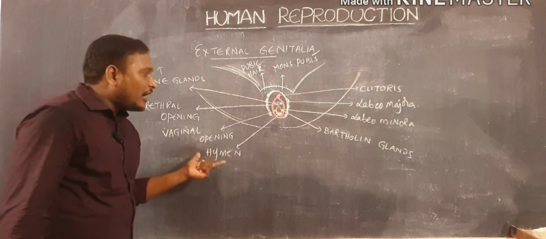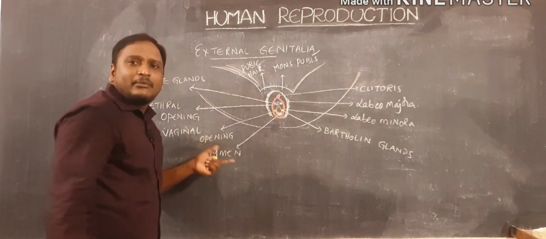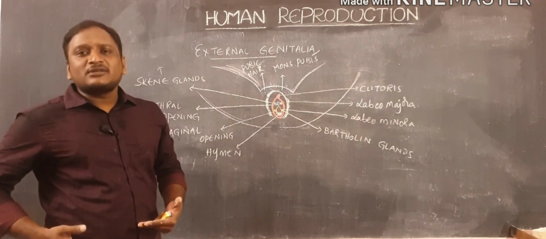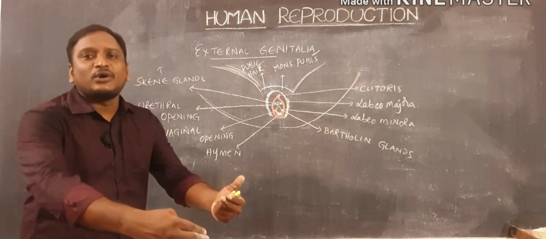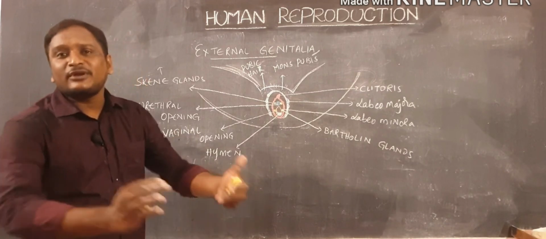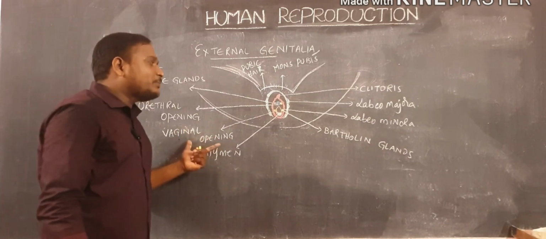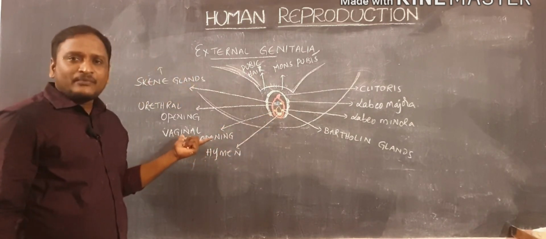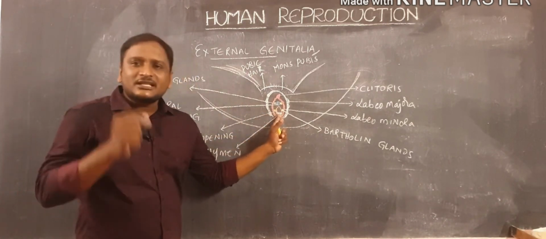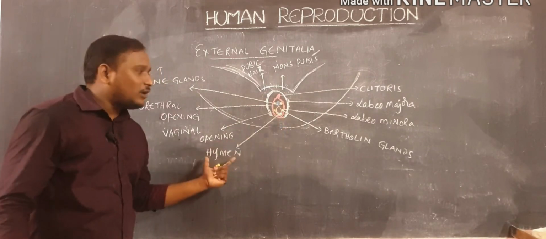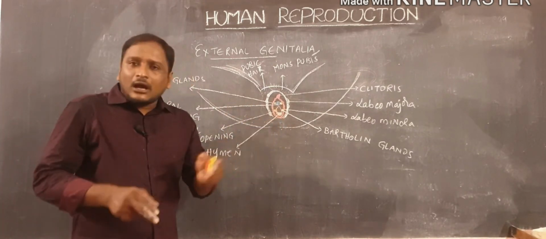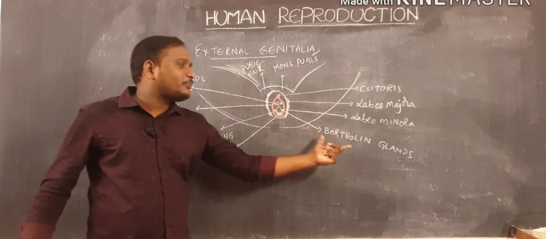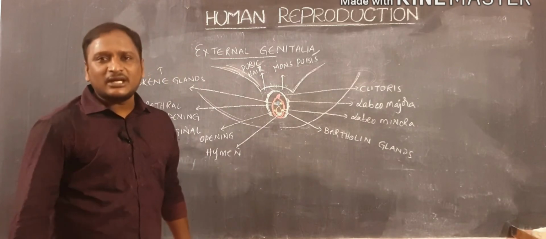Vaginal opening. This vaginal opening is mainly helpful to enter the sperm cells into the female reproductive system, or to send the baby to outside, or to release the menstrual fluid to outside. For those purposes, there is a large opening which is also called the vaginal opening. At the bottom side of the vaginal opening they consist of a thin layer which is also called hymen, and at the sideward direction outside of that vaginal opening, there is a pair of glands which are also called Bartholin glands.